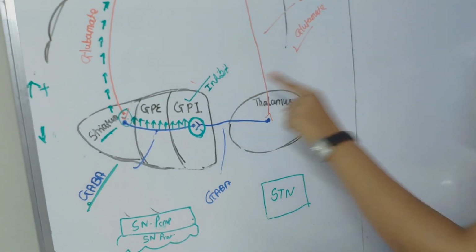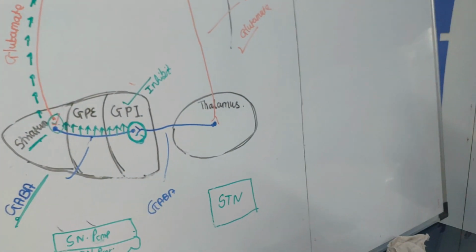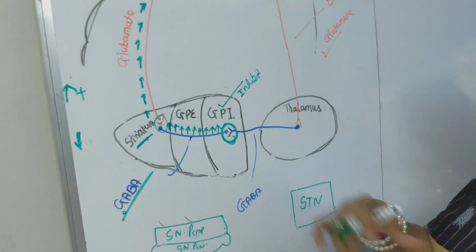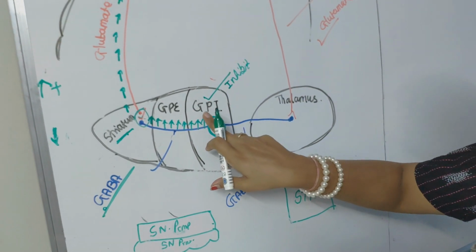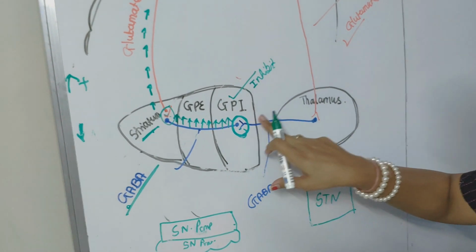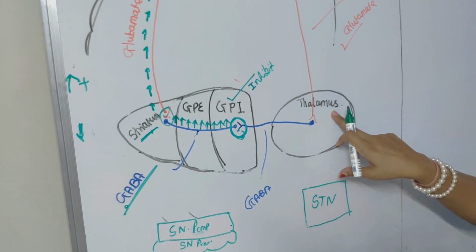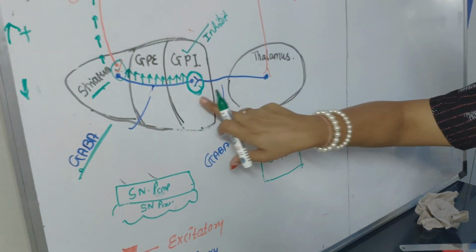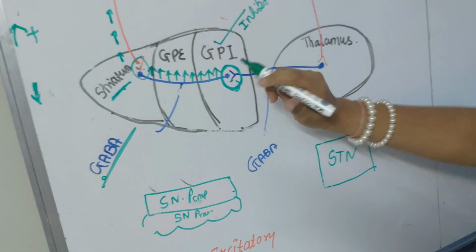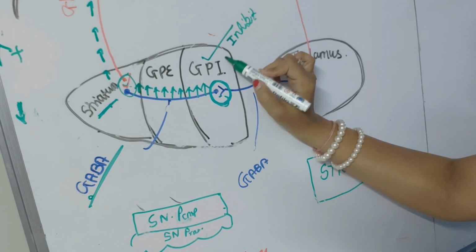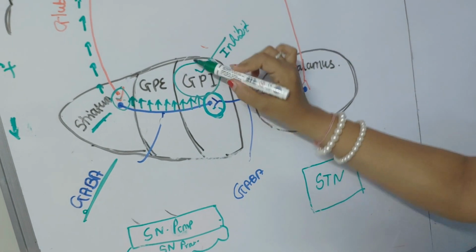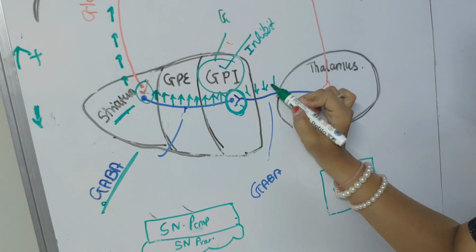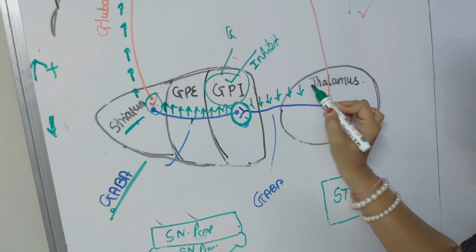So now this globus pallidus internal is not capable of secreting more GABA. We have seen that during the resting position, this globus pallidus internal secretes more GABA to the thalamus, and the thalamus is inhibited. But right now the striatum has inhibited this globus pallidus internus, and although it consists of GABA, less GABA is now secreted from the globus pallidus internus.